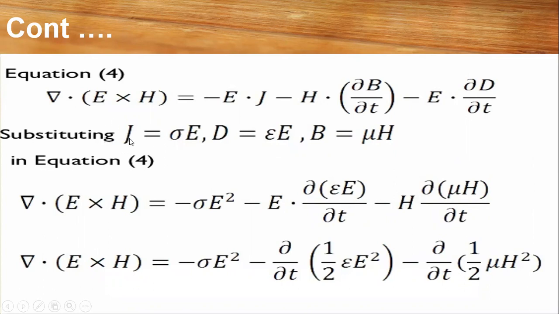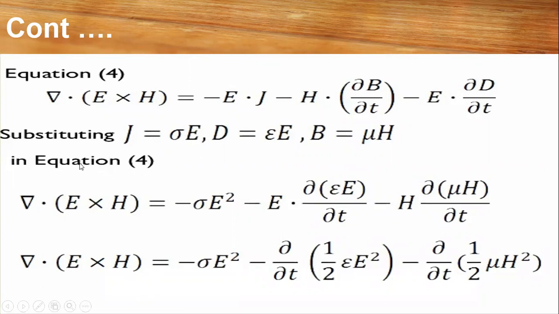You can substitute the current density, J equals conductivity into E, sigma E. We are aware that D is equal to epsilon E, and B is nothing but mu H. Here B is the magnetic flux density, whereas H is the magnetic field. Likewise, the electric flux density D is equal to epsilon E. So wherever you find J, substitute sigma E; wherever you find D, epsilon E; wherever you find B, mu H. You can substitute easily in the above equations.